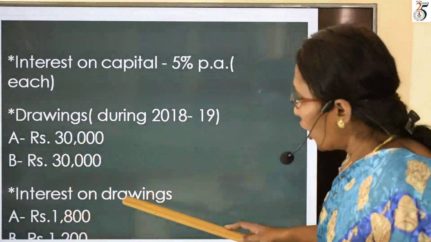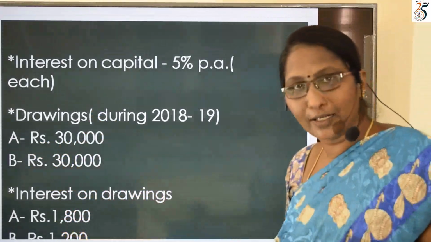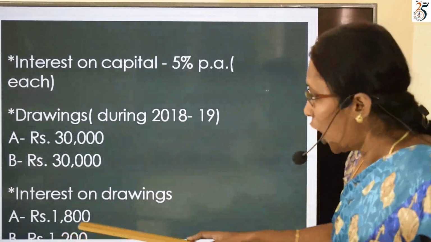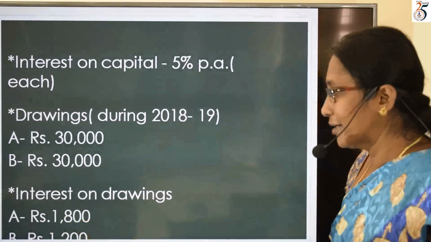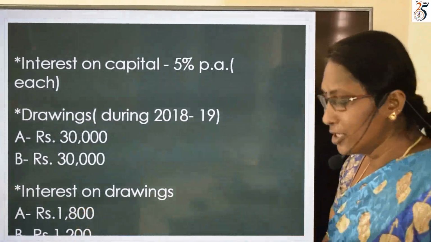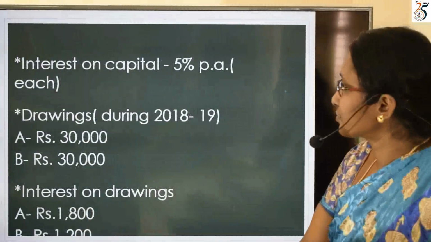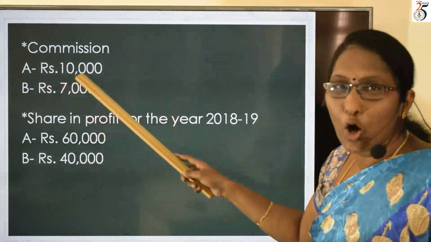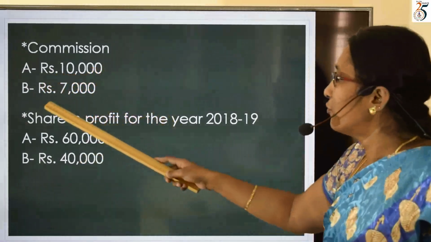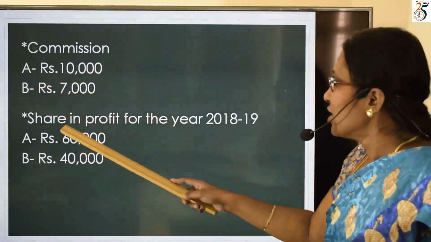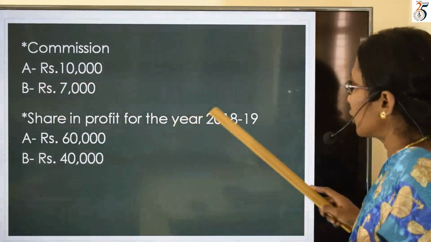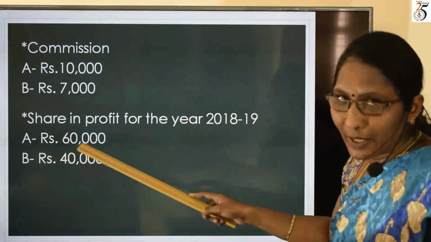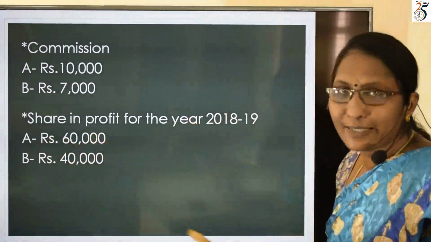Here you need not calculate interest on drawings, they have calculated and given it, so we can use it directly. How much for A? 1,800. How much for B? 1,200. The next one is commission. For A, how much is given? 10,000. For B, 7,000. Share in profit for the year 2018 to 19: for A, 60,000 is given. For B, 40,000 is given.